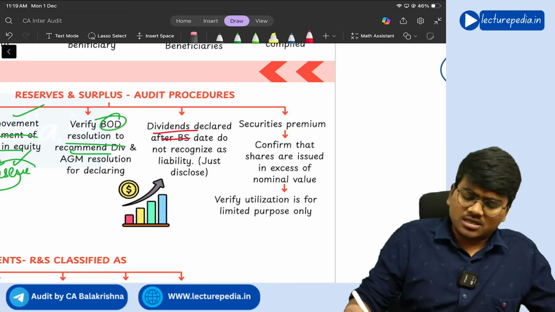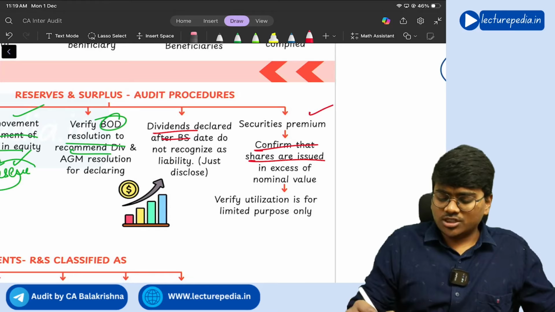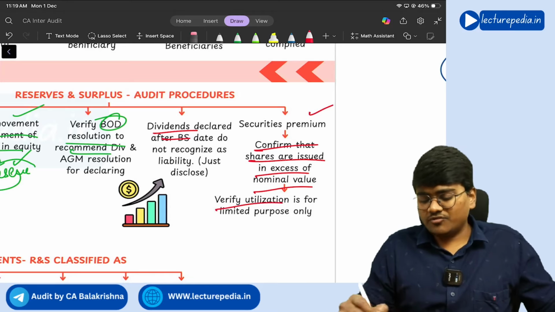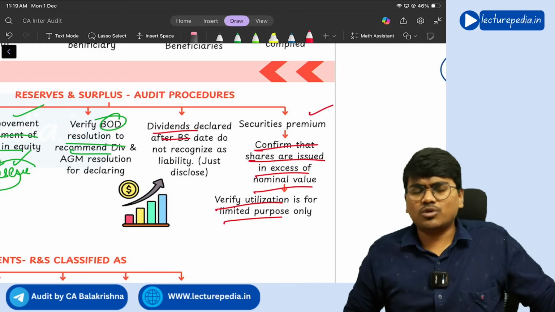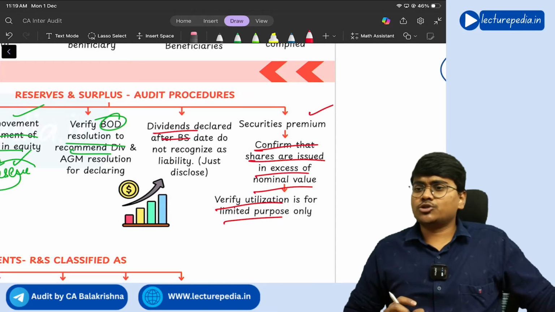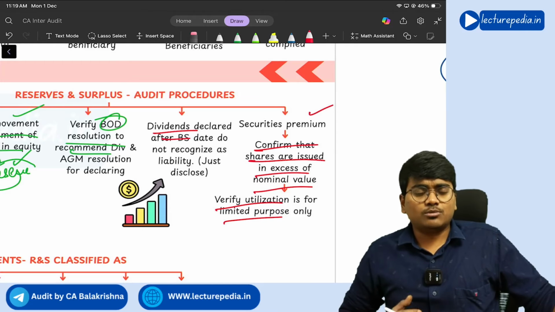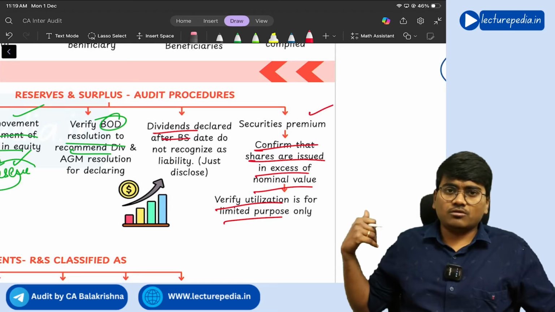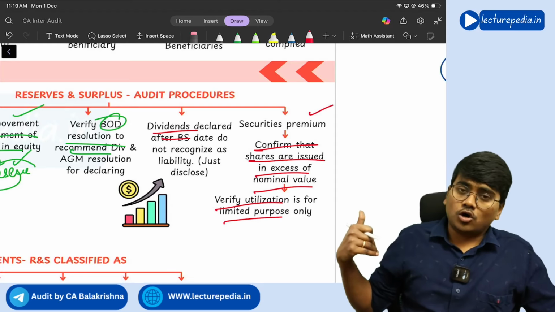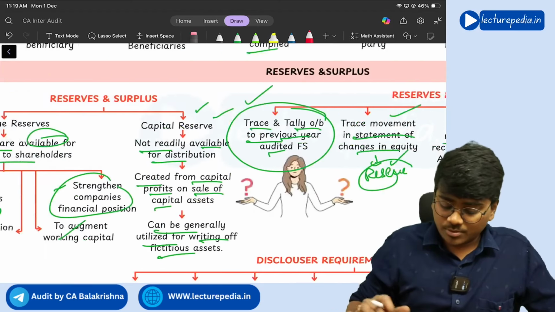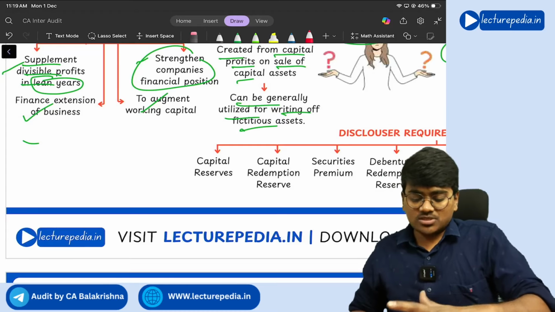Getting it? Next, securities premium: confirm that shares are issued in excess of nominal value. Verify utilization is for limited purposes only. We have discussed, if at all you have issued shares at a premium, you have to credit that amount to securities premium. You need to see whether the amount is credited or not, and that securities premium can be used only for certain restricted purposes, right?